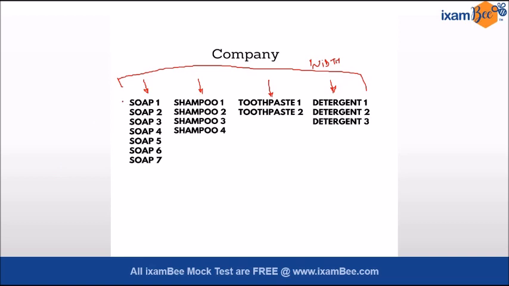And product mix depth is this: the variety of products that are offered in a product line. That is known as the depth of a product line. And the length of a product mix is the total number of products offered by the company. So this is product mix. Let's see the question again.